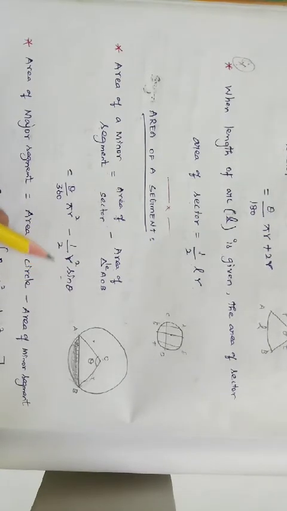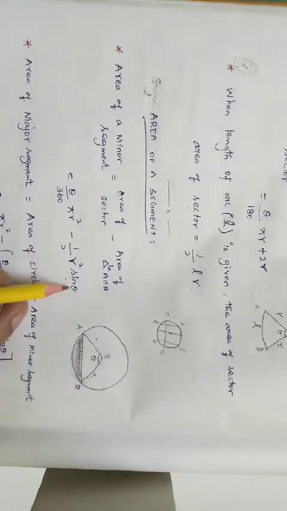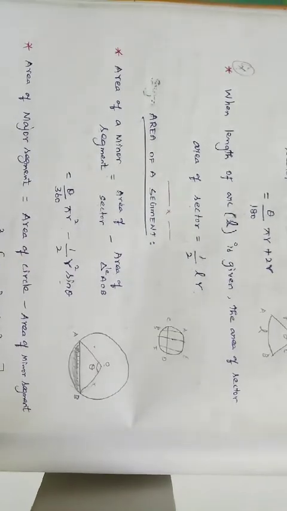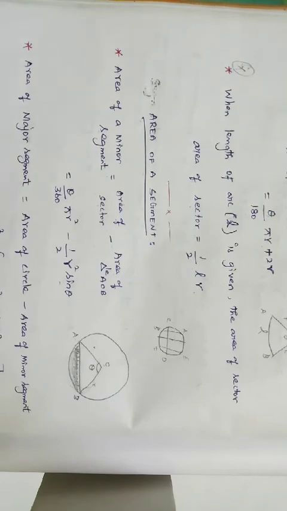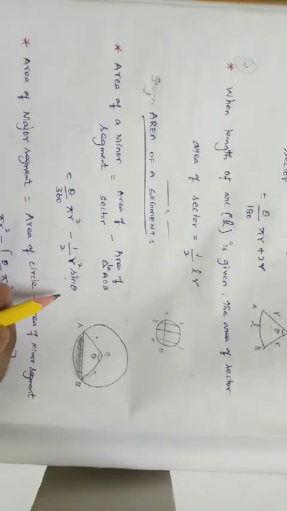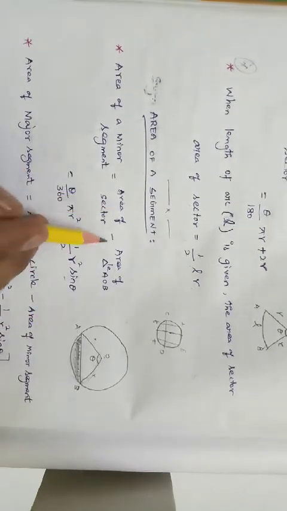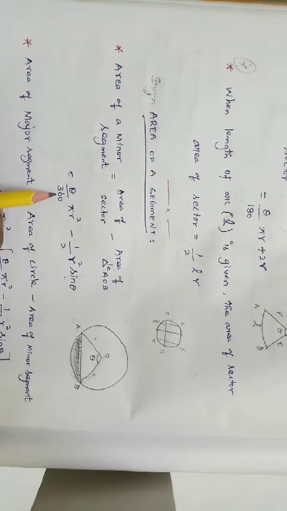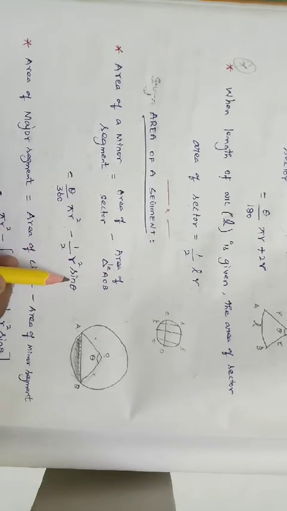What is meant by sin theta, or the value of sin 30, sin 45, sin 60, all this we will see while we are solving the sums. So what is the formula? Area of sector minus area of triangle: theta by 360 pi r square minus 1 by 2 r square sin theta.